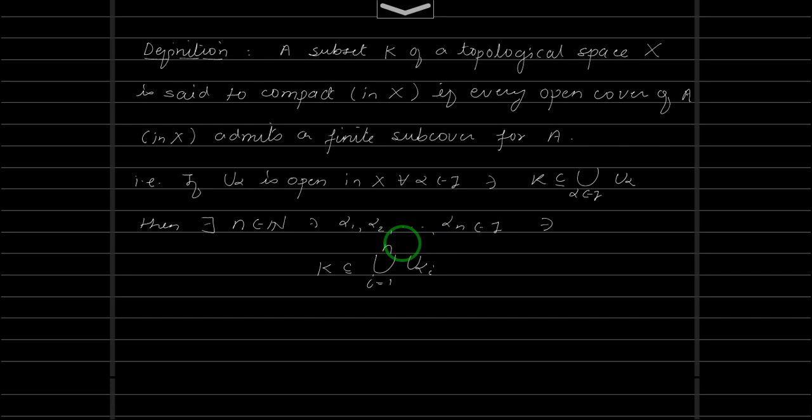Now let's go for an example, a trivial example. Let's take the empty set. Is the empty set compact? Pause the video, answer the question. Now, to show that the empty set is compact, we need to show that every open cover will have a finite subcover. And if you need to show that the empty set is not compact, you need to find an open cover which will not have a finite subcover.